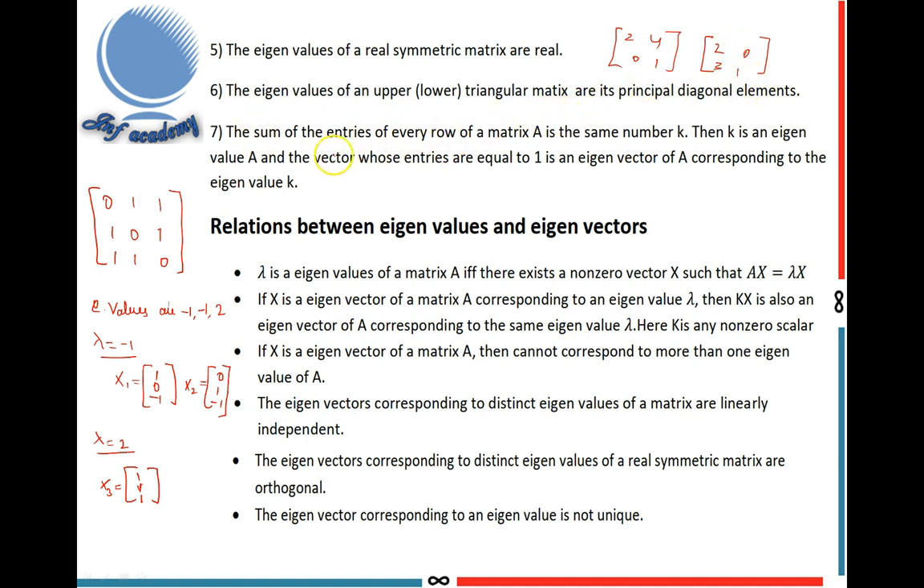Next, the seventh property. If the sum of the entries of every row of a matrix A is the same number k, then k is an eigenvalue of A, and the vector whose entries are all equal to 1 is an eigenvector of A corresponding to the eigenvalue.